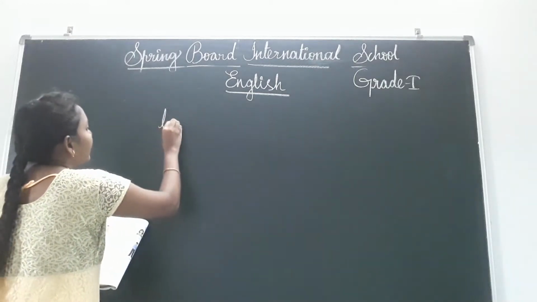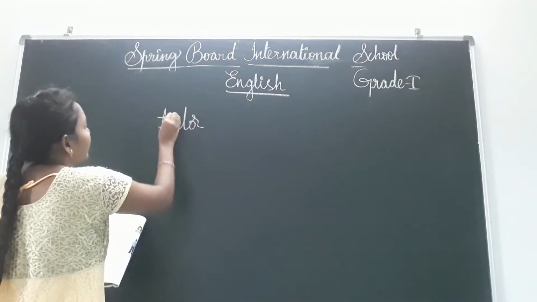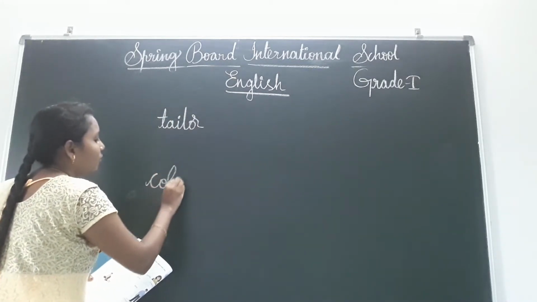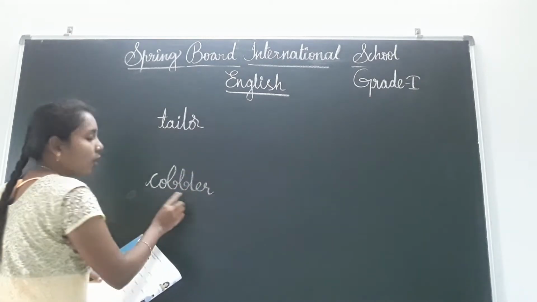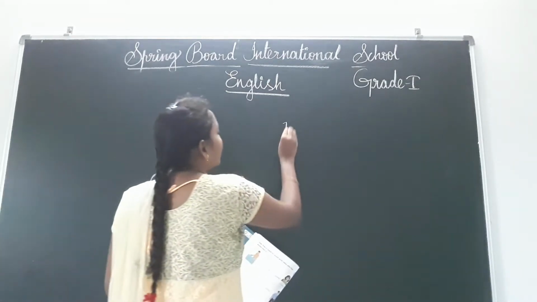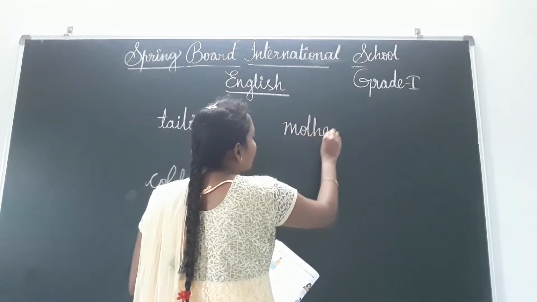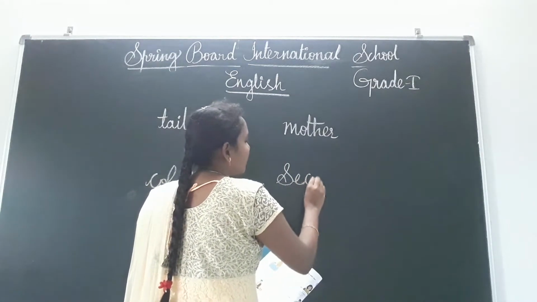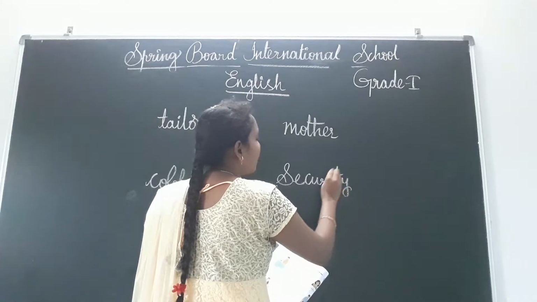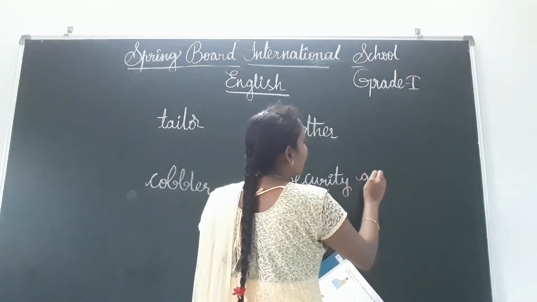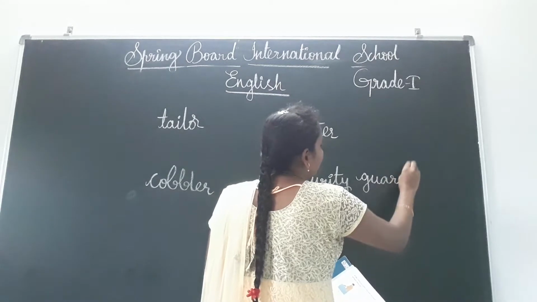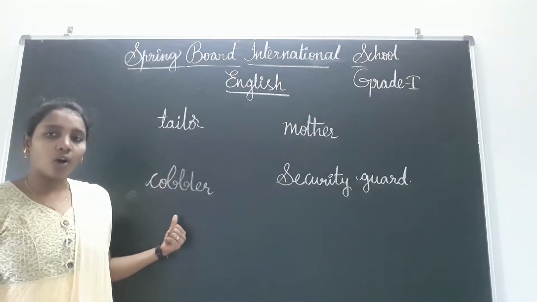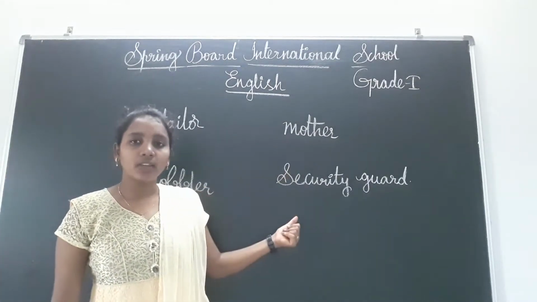Okay, see, Tailor, Cobbler, and next, Mother, then next, Security Guard. Everyone tell these words along with me, children. Tailor, Cobbler, Mother, Security Guard.